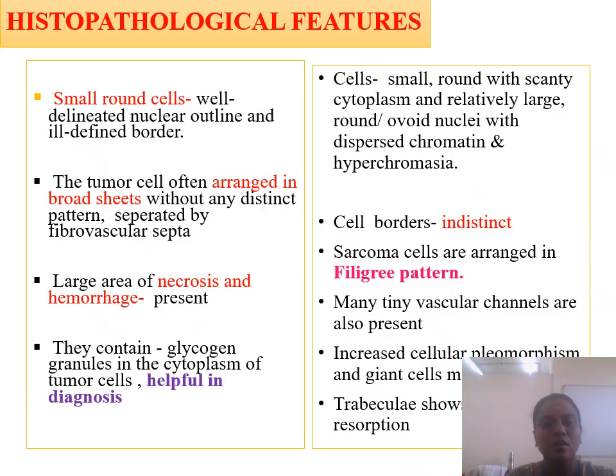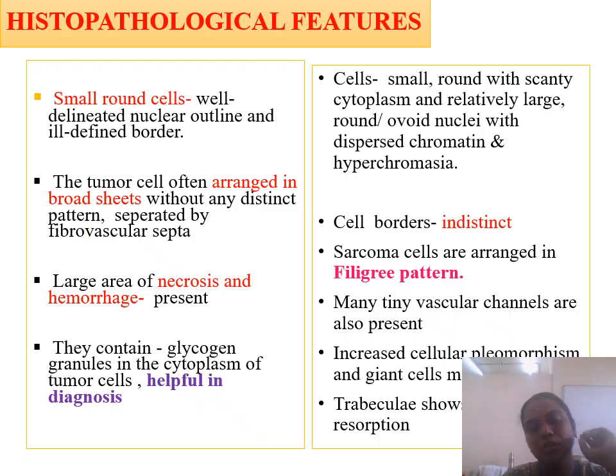Histopathologically, you can see small round cells which have a well delineated nuclear outline and ill-defined border. The tumor cells are arranged in broad sheets without any distinct pattern, separated by fibrovascular septa. There is a large area of necrosis and hemorrhage. The cells contain glycogen granules in the cytoplasm, which is helpful in diagnosis. Cells are usually round, with scanty cytoplasm and relatively large ovoid nuclei with dispersed chromatin and hyperchromasia. Cell borders are indistinct. The sarcoma cells are arranged in a filigree pattern, which is a characteristic feature of Ewing sarcoma. Many tiny vascular channels are also present.